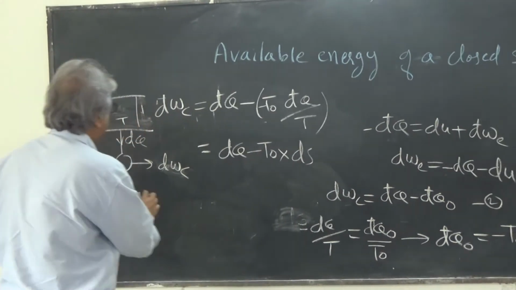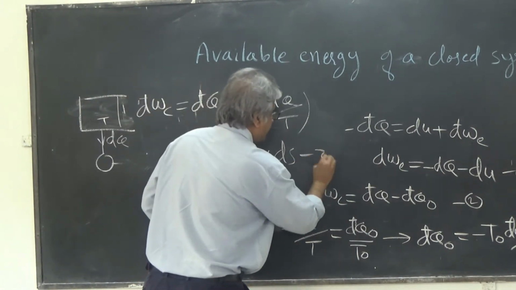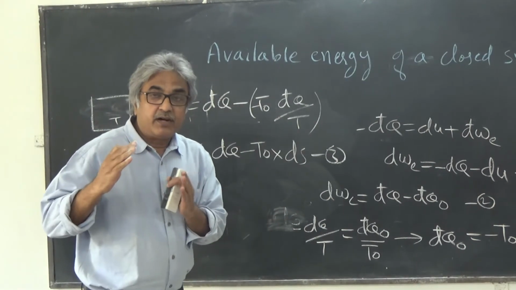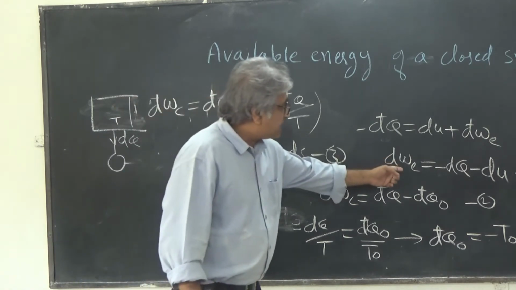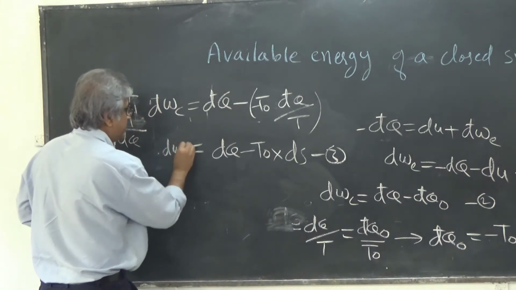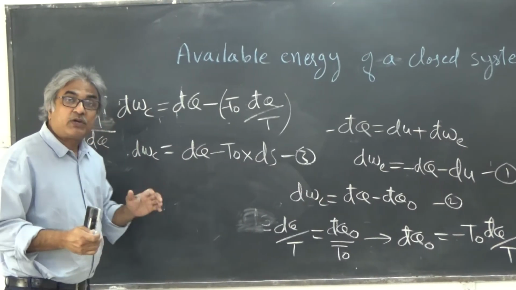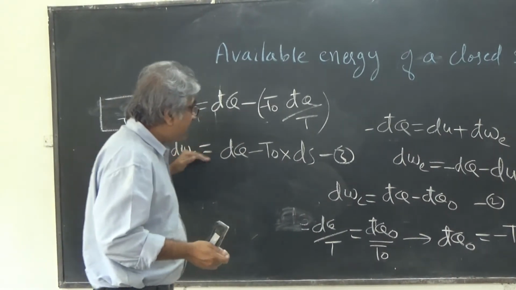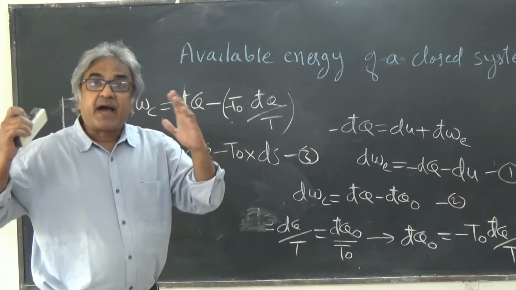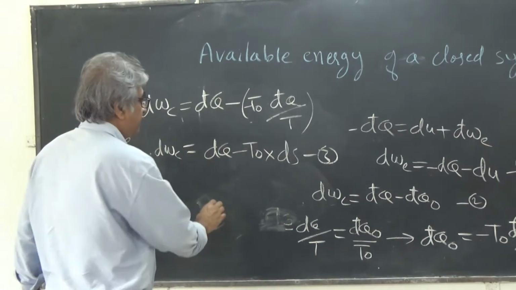Fine. Now let's say this is equation 3. So we have dWe, the work obtained in differential form during expansion, and the Carnot work is dWc. The first work is because of pressure difference, and this work is because of temperature difference. If you add these two works, that will be the maximum work that can be obtained. So let me add 3 and 4.